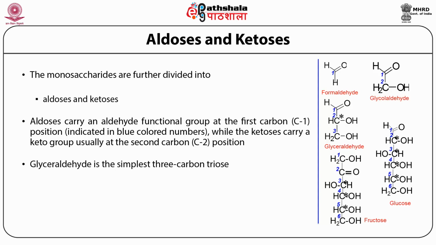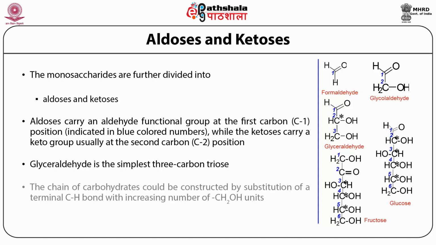Glyceraldehyde is the simplest 3-carbon triose. It's called a triose because it contains 3 carbons, and it's an aldose because it contains an aldehyde group as the functional group. The chain of a carbohydrate can be constructed by substitution of a terminal carbon-hydrogen bond with an increasing number of CH2OH units.